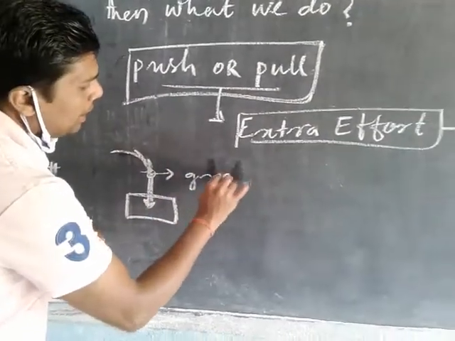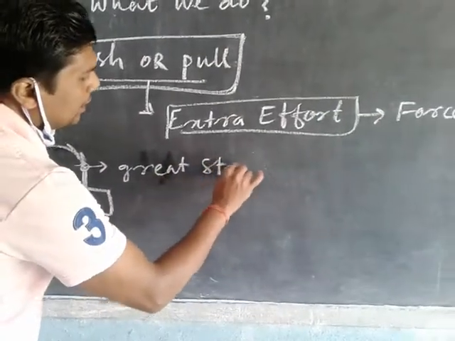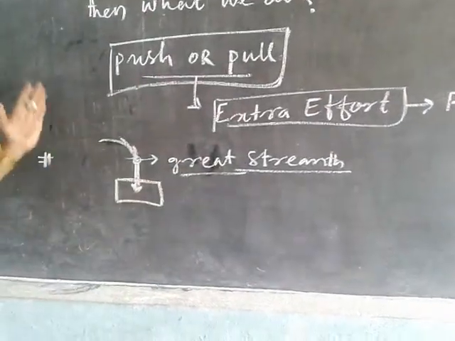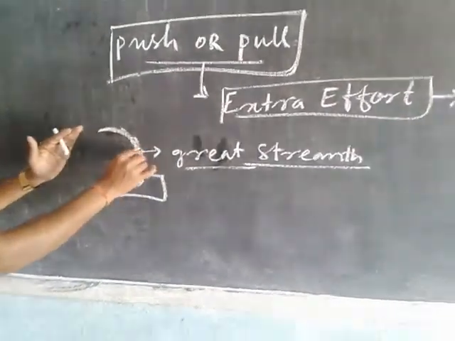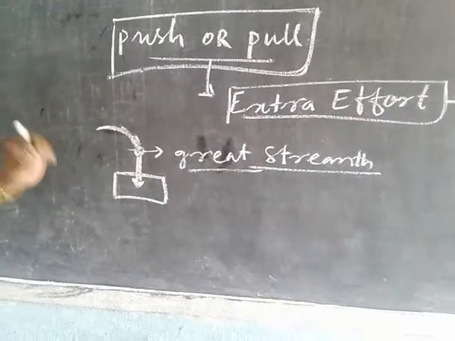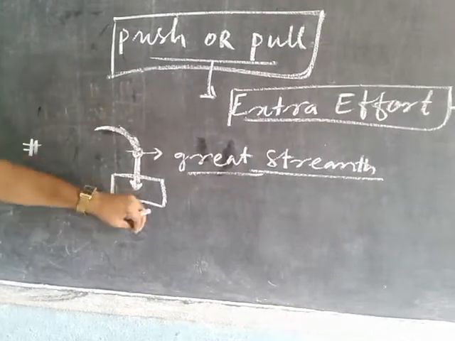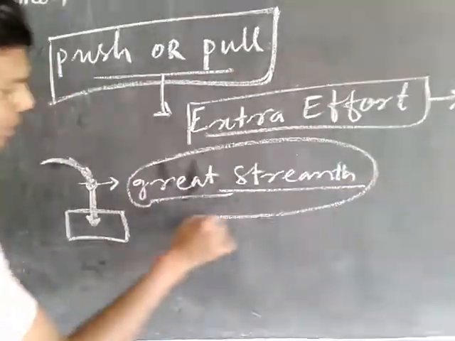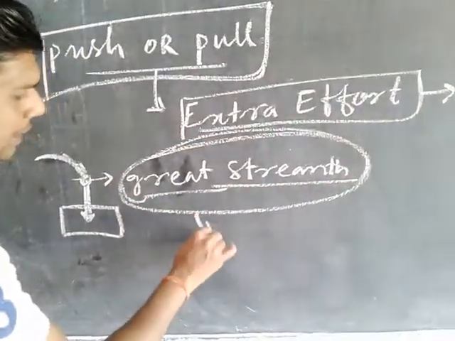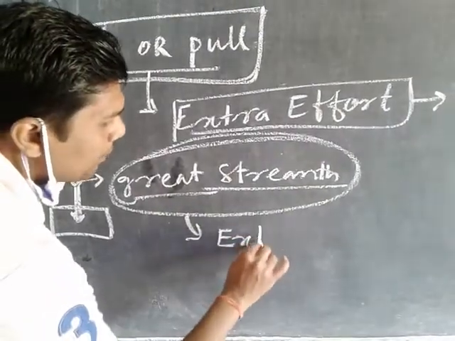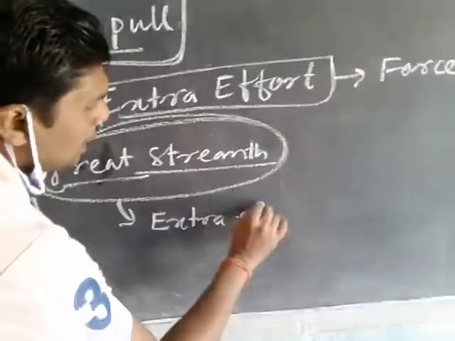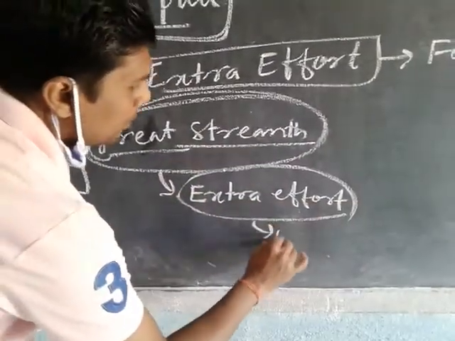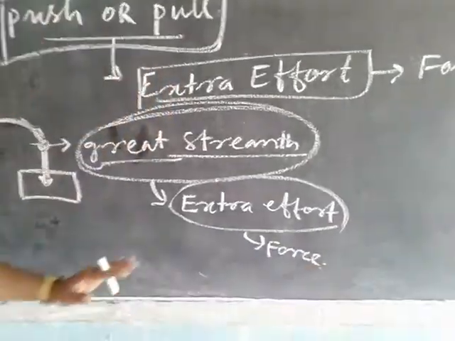After applying great strength with the hammer on the nail, we are able to put the nail into the wood. In this case, this great strength is known as extra effort, and this extra effort is known as force.